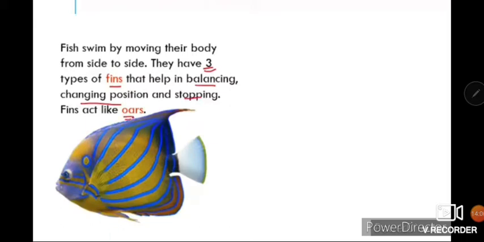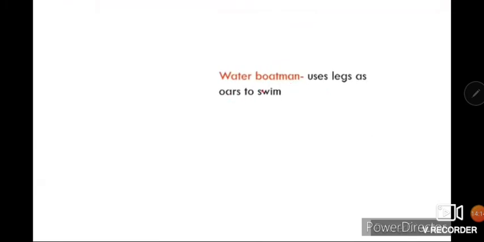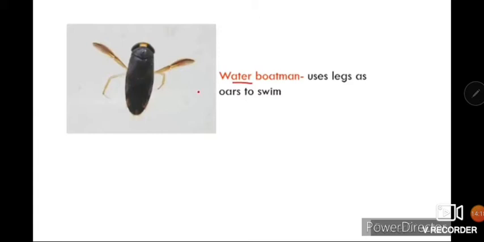Fins act as oars for the fish, which helps in movement. In the same way, we have other animals also. For example, the water boatman uses its legs as oars to swim. It moves its legs like oars in a forward and backward motion for movement.